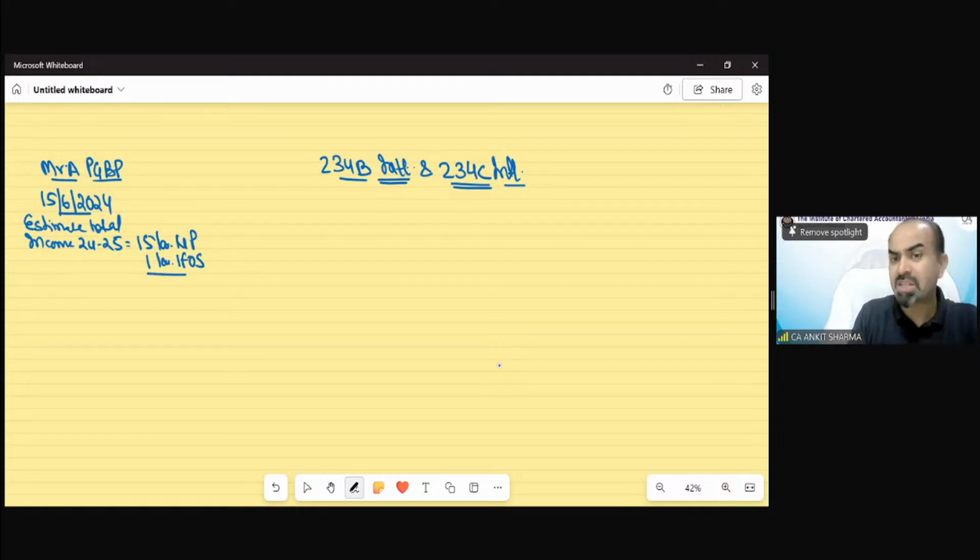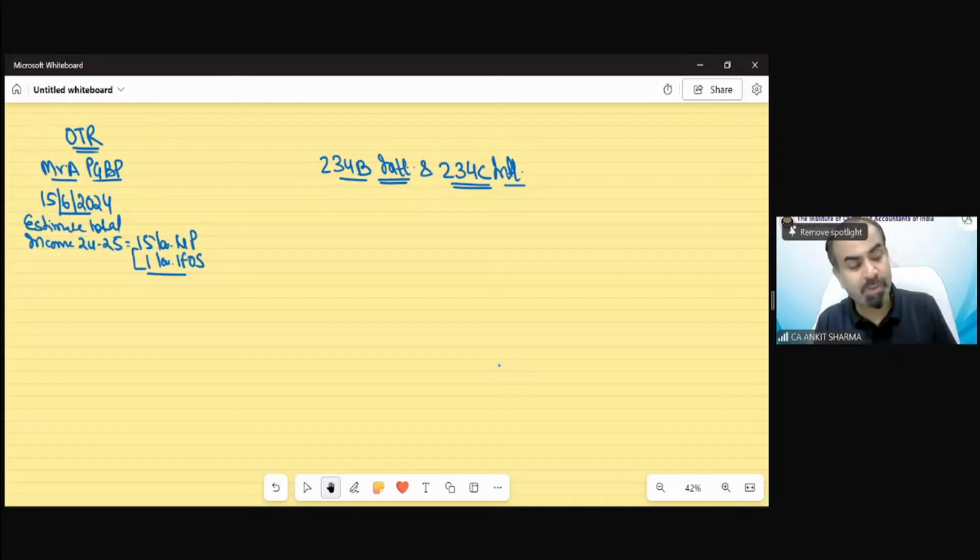Now the question asks you to calculate his advance tax liability. What do we need to do? We just need to calculate the tax on this 16 lakh rupees income. On this 16 lakh rupees, the normal slab rate is applicable. Suppose the question asks you to calculate the advance tax liability on the basis of the optional tax regime. Is there any income chargeable to tax at a special rate like 15% or casual income?